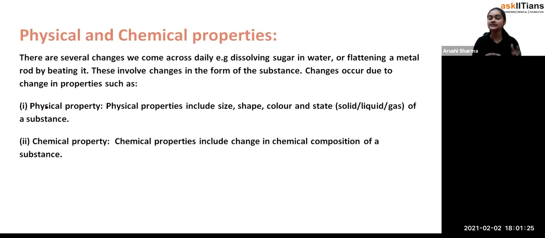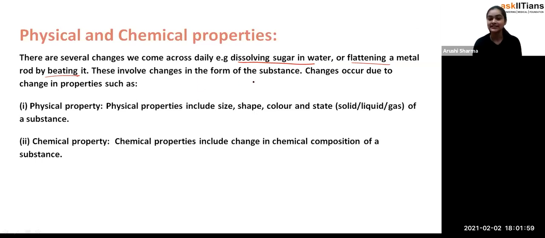Okay, so now what we are going to discuss is what the physical properties and the chemical properties are. Students, there are several changes we come across daily. For example, dissolving sugar in water. I hope everyone has seen this, when sugar dissolves in water. Or flattening a metal rod by heating it.